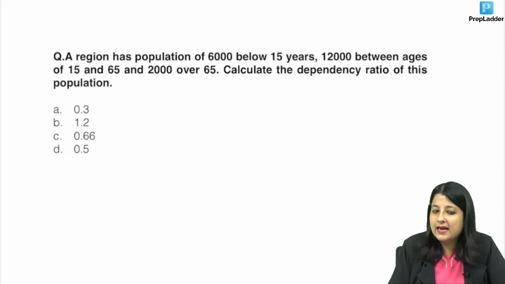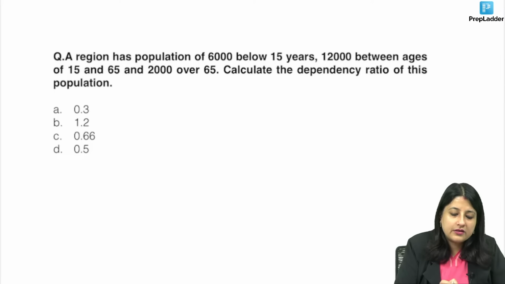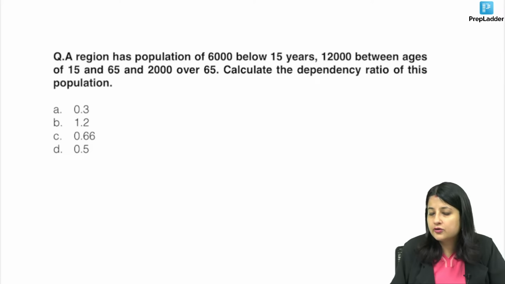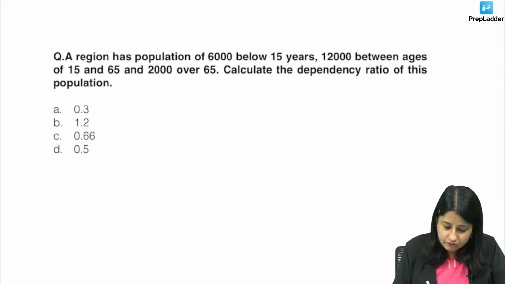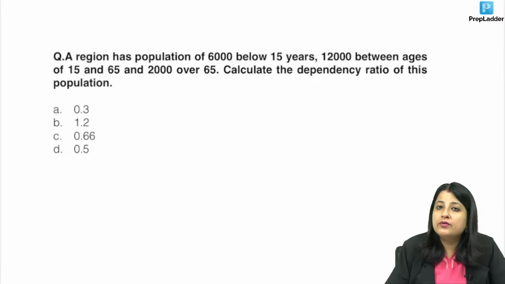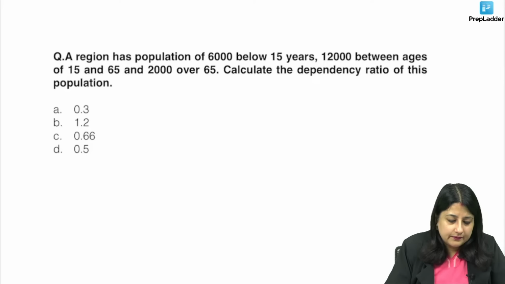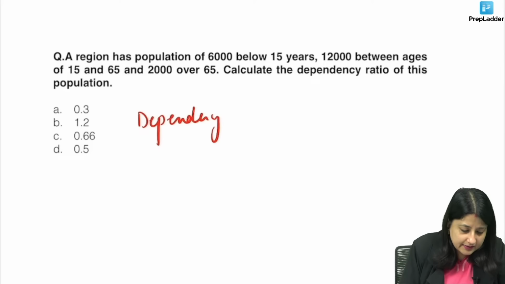A numerical again came in the last exam also. Okay? Now, what's your answer to this one, guys? Can anyone tell me? Calculate the dependency ratio. What was the formula of dependency ratio now? You know that the dependency ratio numerator is not a part of the denominator. Haven't got any answer yet. What is dependency ratio, guys? So I got the first answer. Okay, Dr. Pen is writing option C.